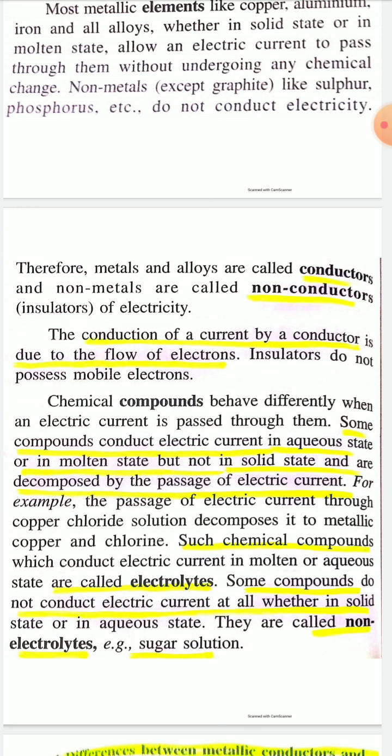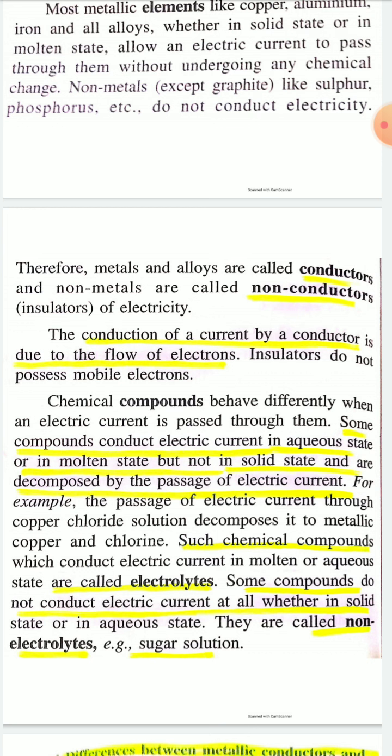For example, the passage of electric current through copper chloride or copper sulfate solution.